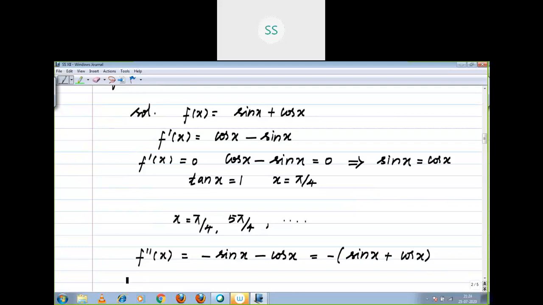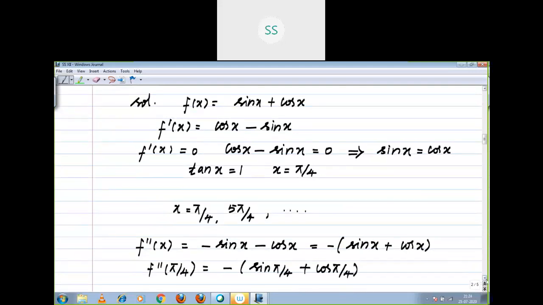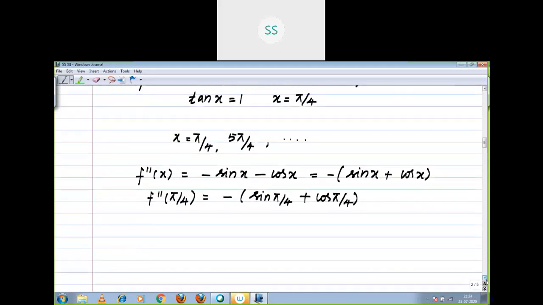Now you have to substitute pi by 4. f double dash of pi by 4 is equal to minus of sin pi by 4 plus cos pi by 4, right? What is it? This is equal to minus of 1 by root 2 plus 1 by root 2, which is minus 2 by root 2, which is equal to minus root 2, less than 0.